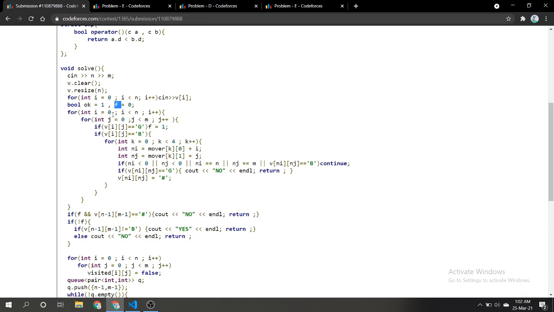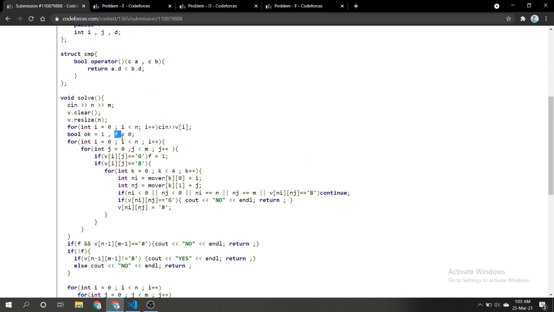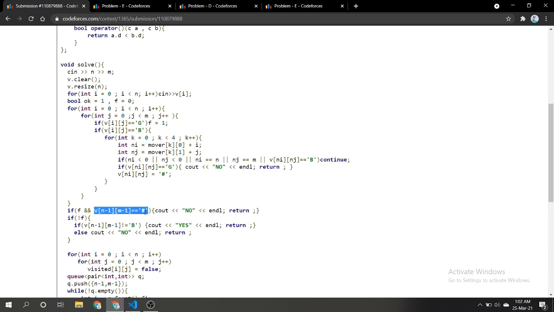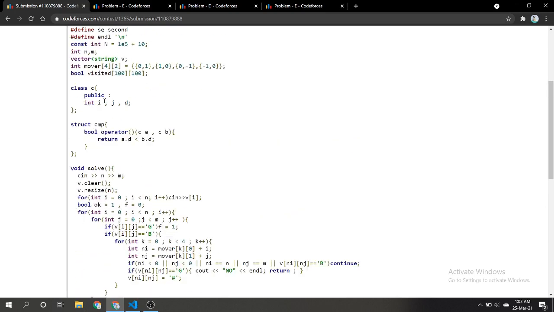And if there is even a single good person in our grid, and our cell (n, m) is blocked, then we will never be able to reach the escape for a good person. So these are my basic conditions. I keep a mover here, which helps me traverse up, down, right, left.